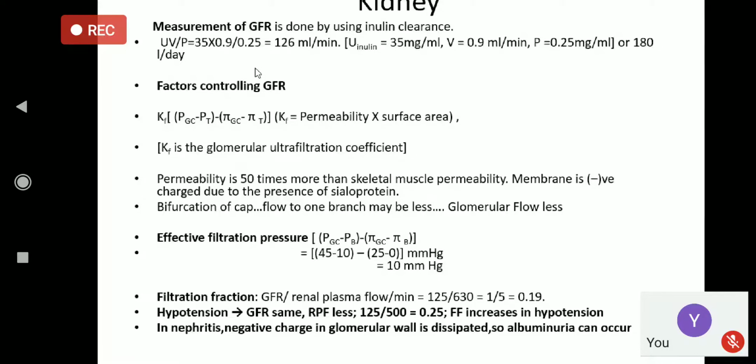Am I clear? Clearance means the volume of blood completely cleared off from a given substance, like inulin, like glucose, like creatinine, okay? Completely cleared off from a substance per unit time.